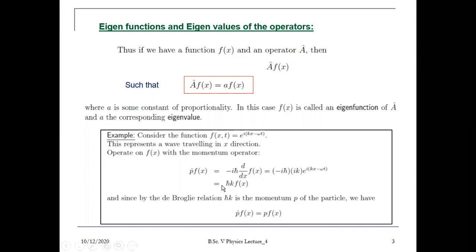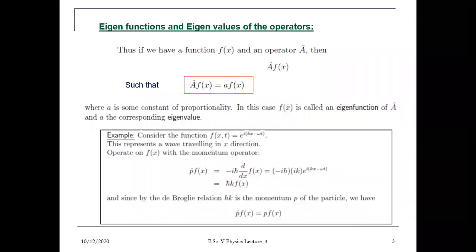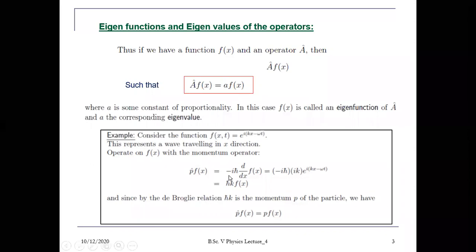So finally, when you have operated an operator here, that operator gives you the eigenvalue. So here this is the eigenvalue h cut k.